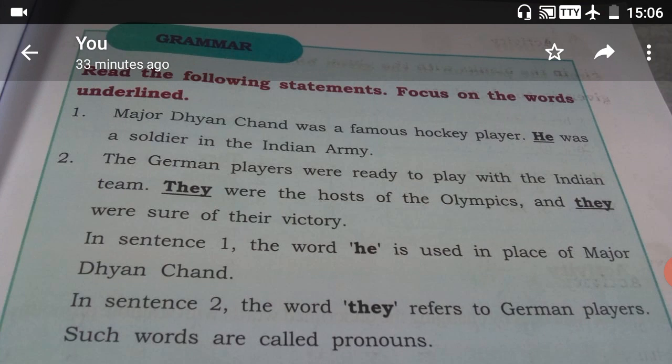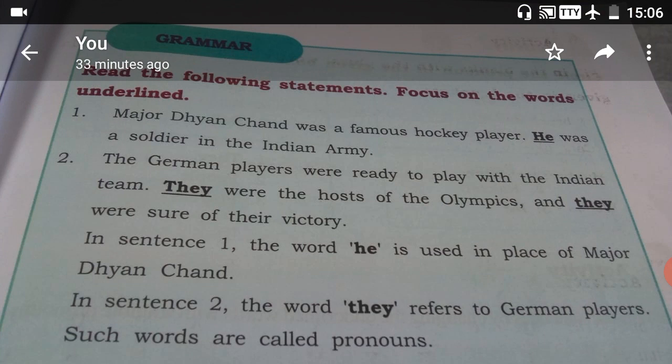See the second sentence: the German players were ready to play with the Indian team. They were the hosts of the Olympics and they were sure of their victory. Here they underline the word they. So in the first sentence the word he is used in the place of Major Dhyan Chand.